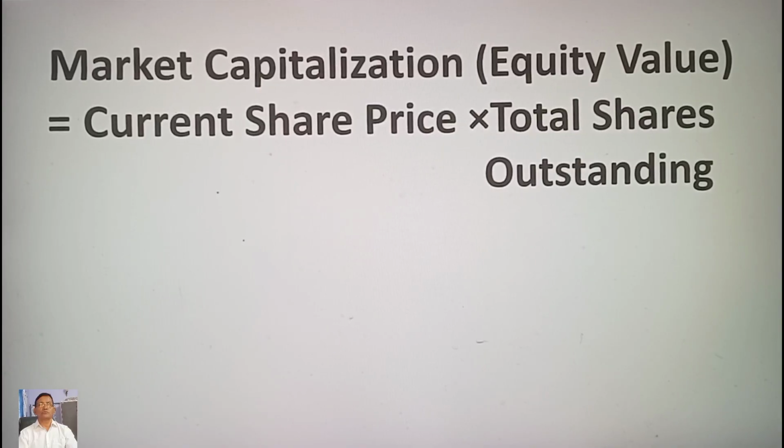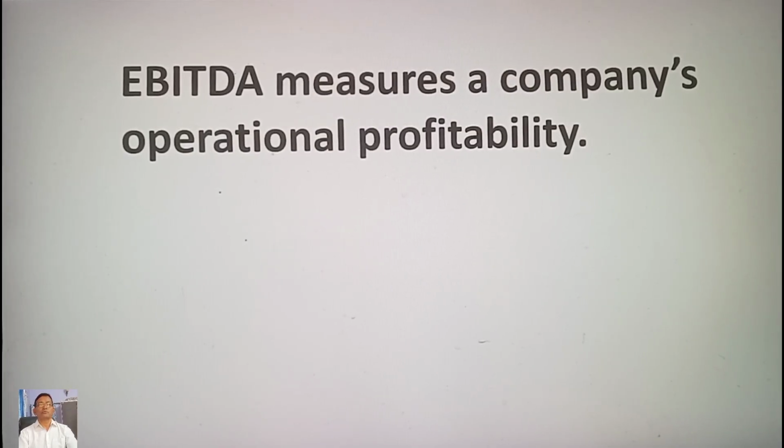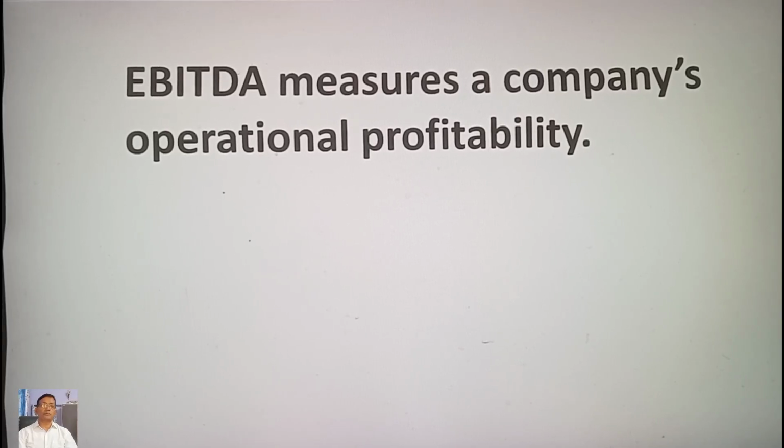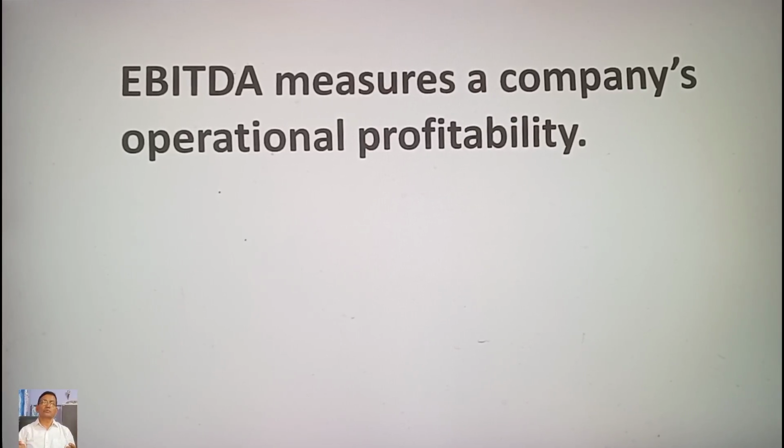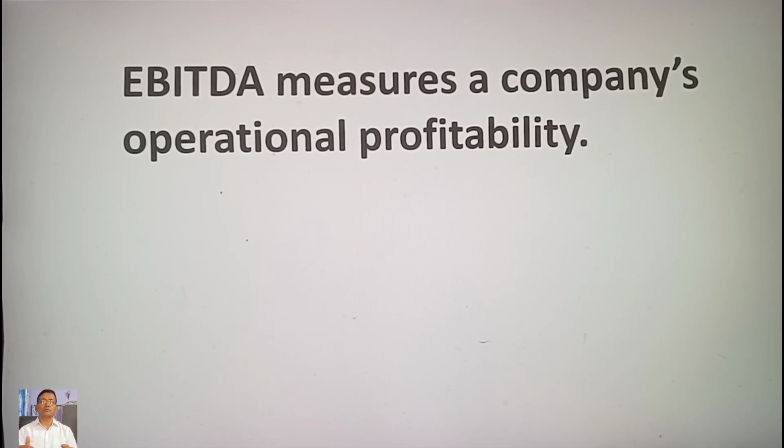Minority interest is the portion of subsidiaries not fully owned but consolidated into the main company's financial statement. EBITDA measures a company's operational profitability. The EV to EBITDA ratio helps us to compare the value across companies with different capital structures.